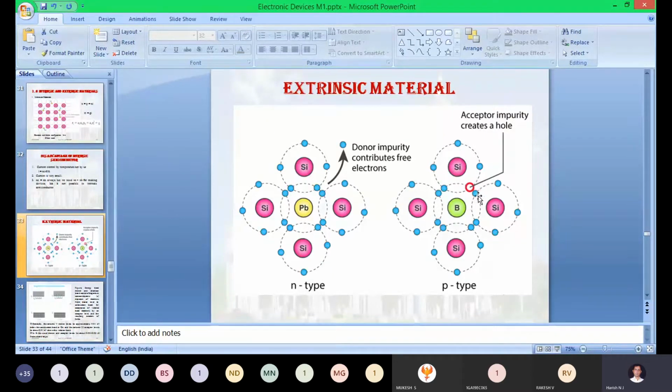But just check it out here. This is the boron, the trivalent impurity. This is the top one, left one, right one, and bottom one is the silicon atom.